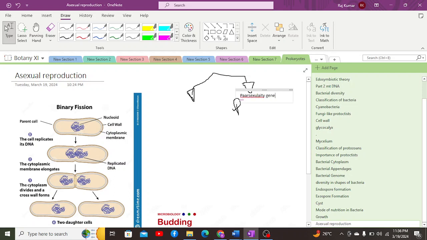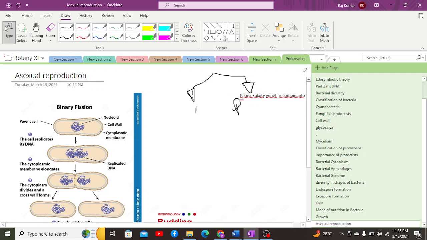In other words, we can also call it genetic recombination, and that basically involves the transfer of genetic material from one bacterium to another, which occurs in three ways: transduction, transformation, and conjugation. We'll discuss that in a separate video.